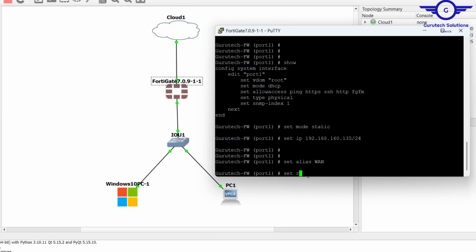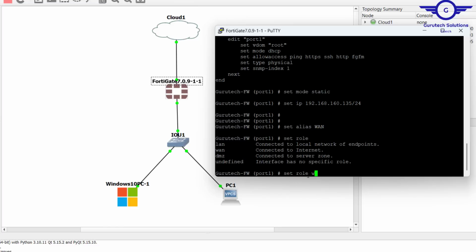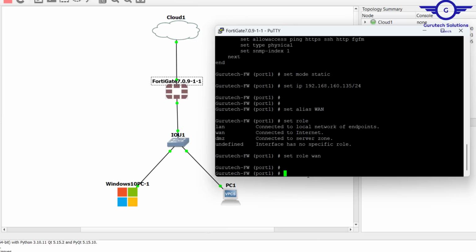Then set role as well. Set role to be, let me query, yes, WAN. I want it to be WAN, the network where it connects to the global internet.